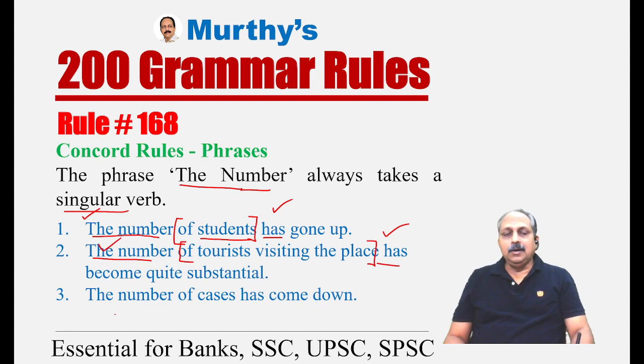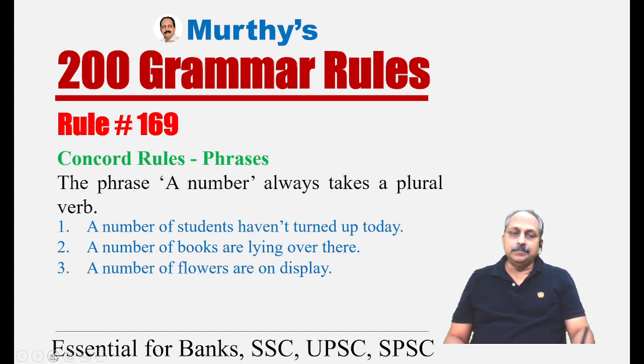Third example: the number of cases has come down. Again, the subject, the number, the phrase. Of cases is one more phrase, but don't consider it. The number has come down. Here, the number, singular verb. An important rule.